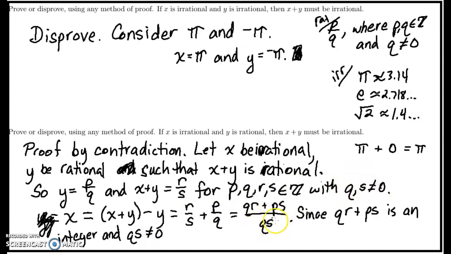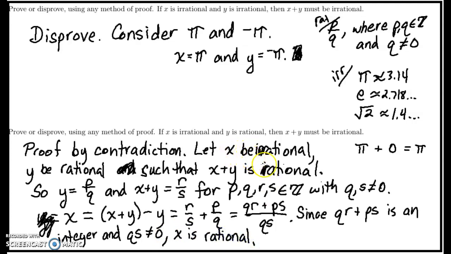So the only way a product of two integers would be equal to 0 would be if at least one of the two was 0. So since neither one is equal to 0, we know that the entire denominator is not equal to 0. We have x is rational.